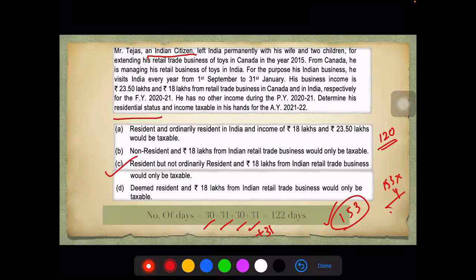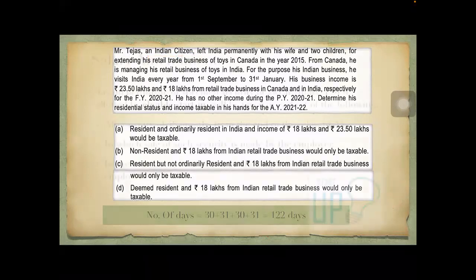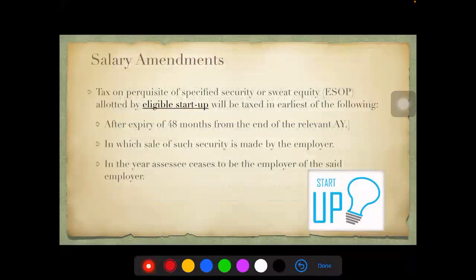Yes, those who have answered C are correct. Those who have answered D, please again check. So I'll be taking up amendments chapter wise. We'll move on to the next chapter, salary. If any of you have any doubt with regard to residential status, you can ping me at the end of the session.